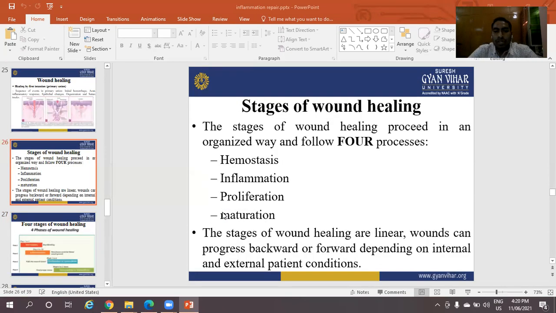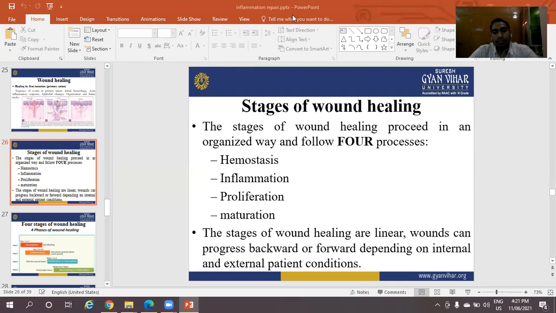Stages of wound healing. The stages of wound healing proceed in an organized way and follow four processes. The first is hemostasis, the second is inflammation, the third is proliferation, and the fourth is maturation. The stages of wound healing are not strictly linear.